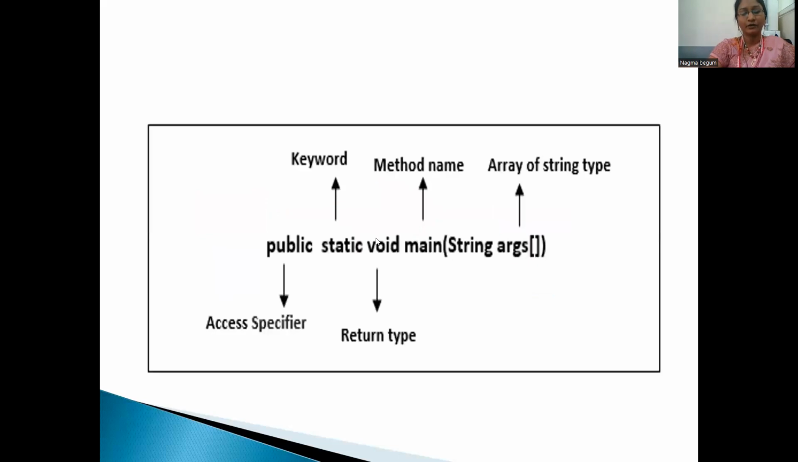Then what is the main function in Java? public static void main(String[] args) is the main function in Java. We call public an access specifier, which can be accessed anywhere in the world. Second is static. Static is a keyword, and void is a return type. Main method. Then String args, an array of string type.